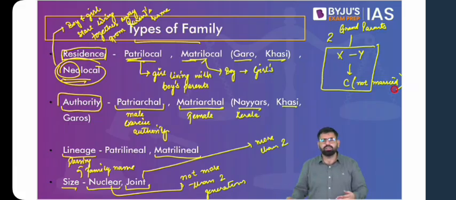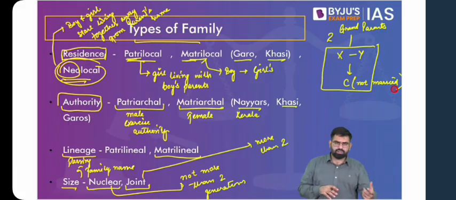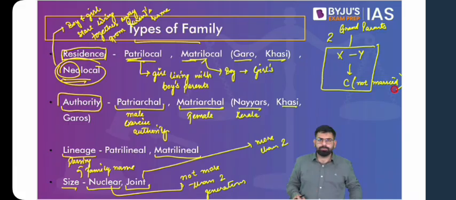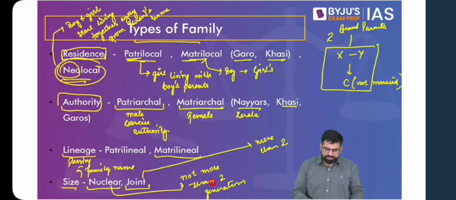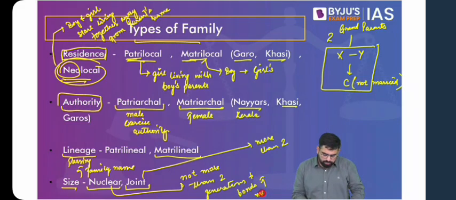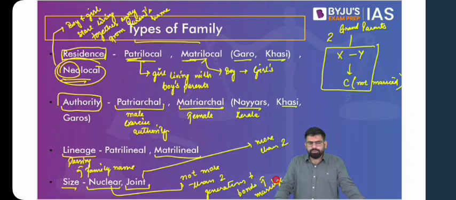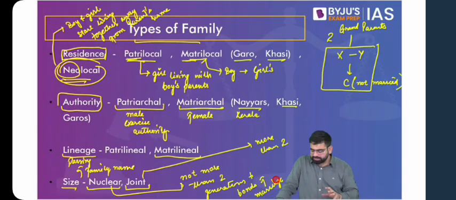So when we understood family as an institution, we said that it is on the basis of birth, adoption, or marriage, or the bond of marriage. So also, there are not more than 2 generations plus not more than 2 bonds of marriage. And your joint family, or extended family, because joint family is a word that we use here in India, but it can also be called extended family, is the one where you have more than 2 bonds of marriage, or you have more than 2 generations living together. So I hope this is understood.